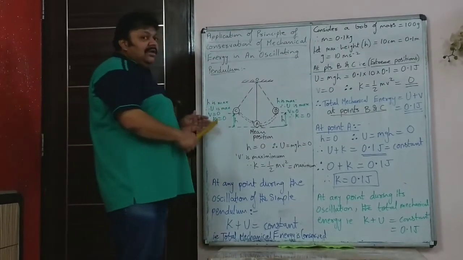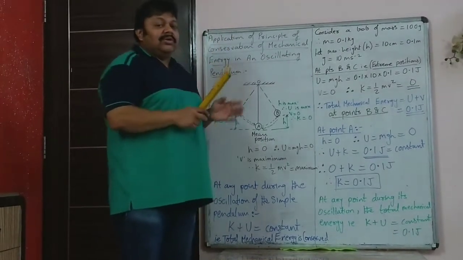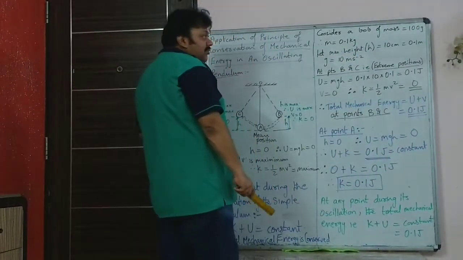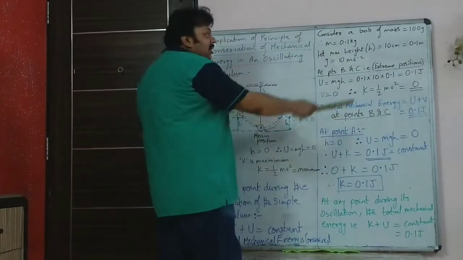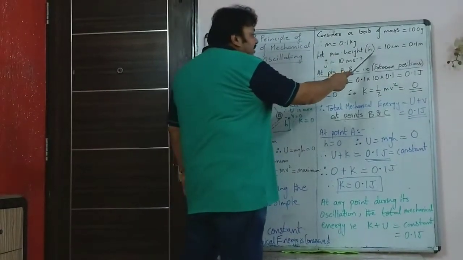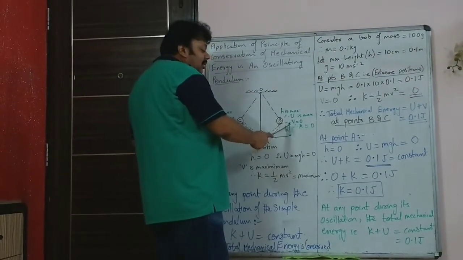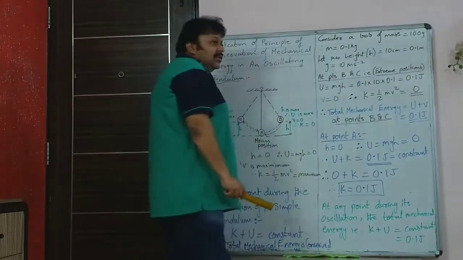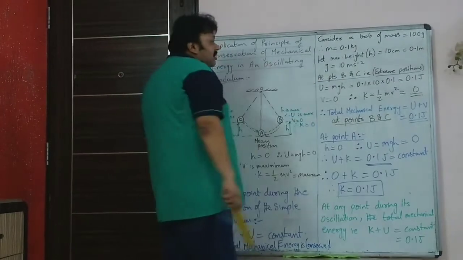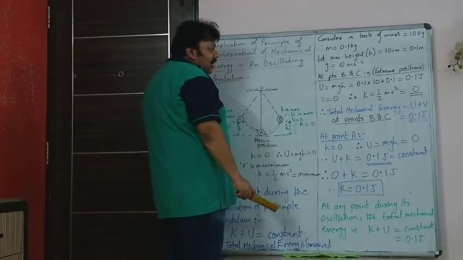So now let's understand this better with an example. When a numerical is given, it becomes very clear what is happening. So consider a bob of mass 100 gram. So mass is 0.1 kg. Let the maximum height to which the pendulum swings up be 10 centimeter above the ground. So this h is 10 centimeter, which is 10 upon 100 or 0.1 meter. g is 10 meter per second squared.